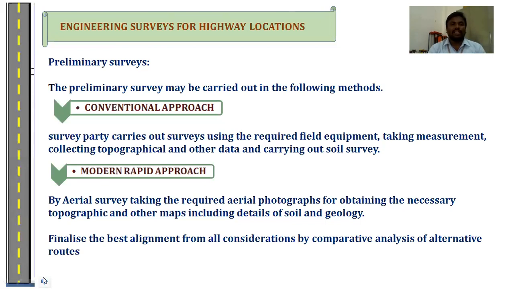So these are done by the conventional method. Second one is the modern rapid approach. In that approach, we can take aerial photographs by using drone cameras. From that, we can collect all the details available on the topography of the field.